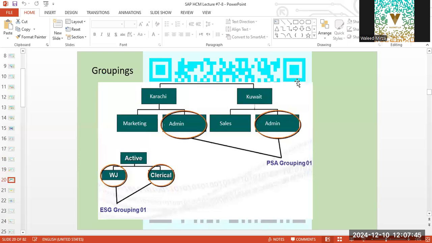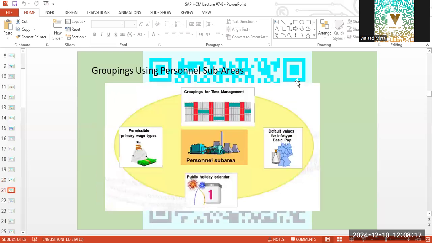Groupings. Now, groupings basically are personnel sub-area groupings and employee sub-area groupings. Now, each location will be a grouping as per the department, and employee subgroups will be categorized and separated as per the requirement. For example, working journalists and clerical staff will be grouped together for separate payroll calculation. Personnel sub-areas. Now, these are groupings for time management.